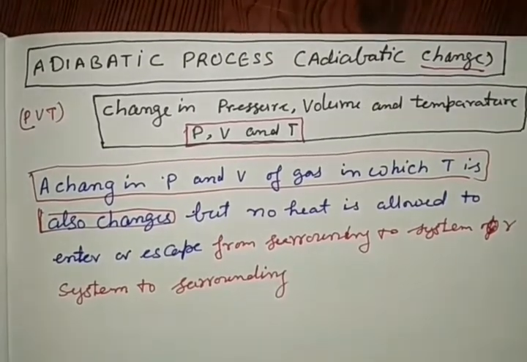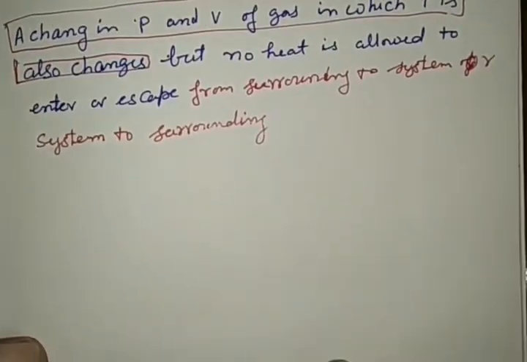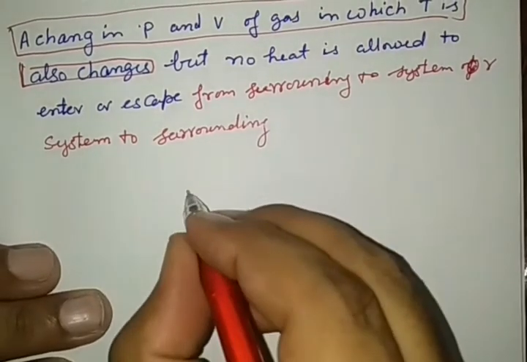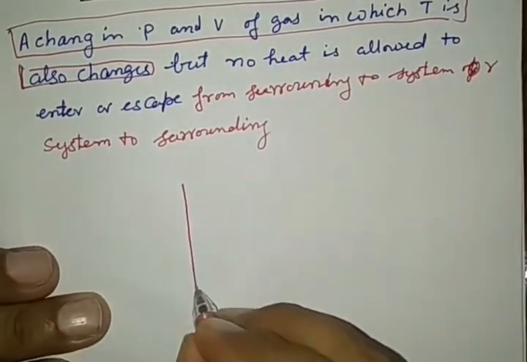What does it mean? See here in this diagram, and it can be clearly understood.